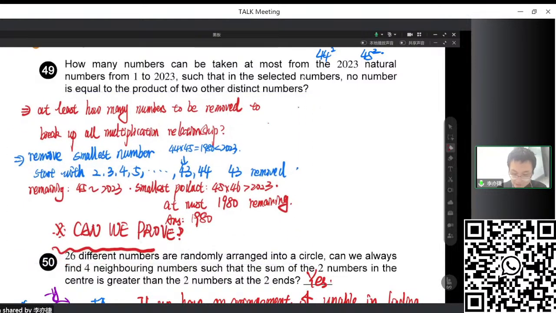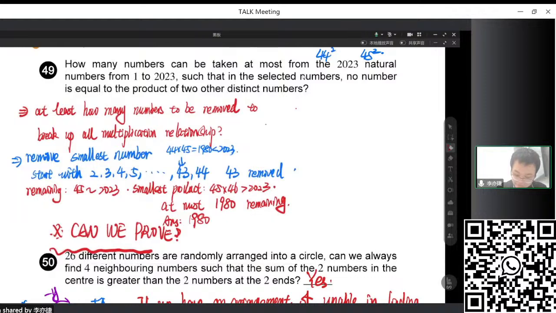Actually, we can use the pigeonhole principle, or maybe the worst scenario, to prove it. So I will write a short proof here. So how to prove it? Maybe we select some multiplication relationships, where the numbers are not chosen randomly.